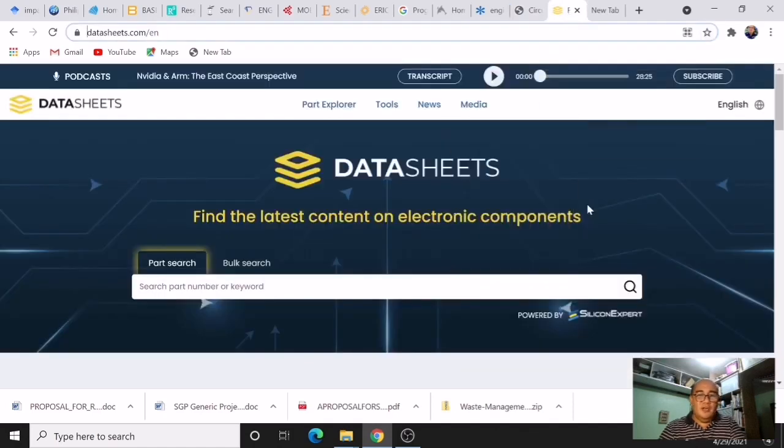Next is data sheets. So this is the place if you want to find the latest content on electronic components. So sometimes, especially for engineering students, if you will be conducting research, you will be coming up with a model, so to give you an idea of the different electronic components that you will be using in completing your model, you can search here those components.